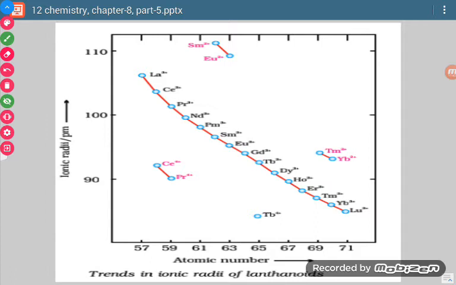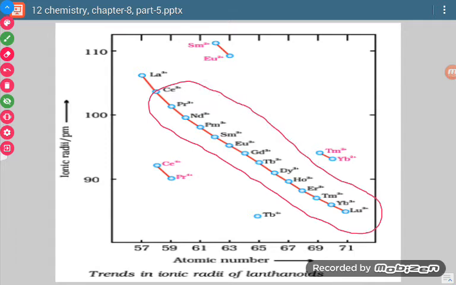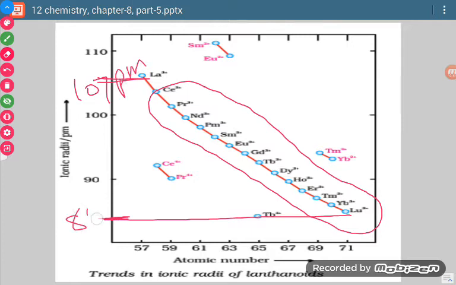Now in this diagram you can see one thing. These are the 14 elements of the 4f series, or lanthanides. If you see their size, this is the size, near about 107 picometer, in picometer units, and this is near about 85 picometer.